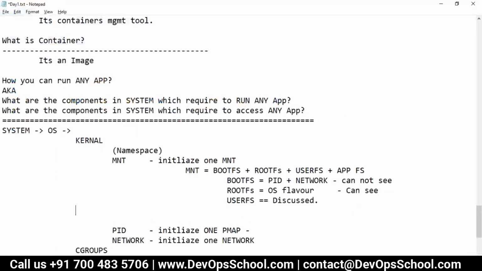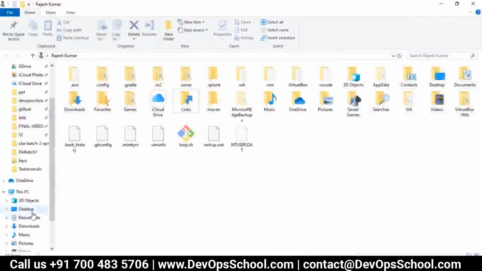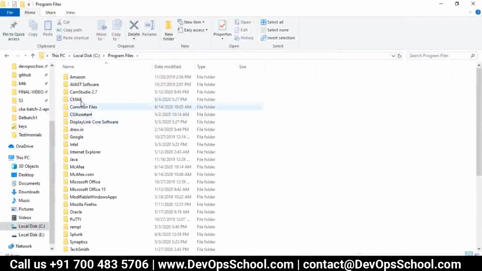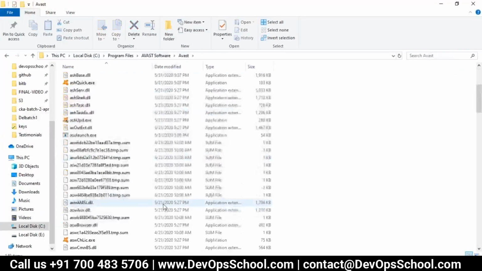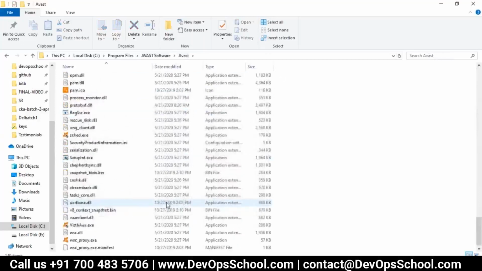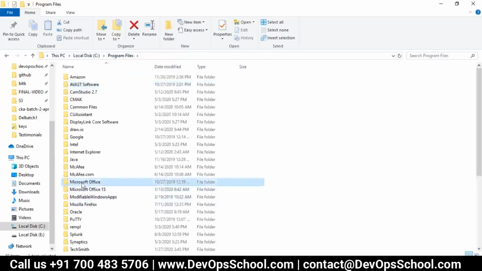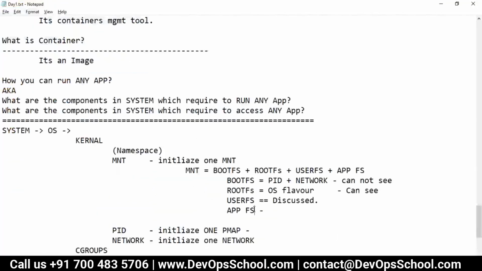And then the application file system. What is the application file system? Let's say you go to Program Files. This is the application file system. You see Avast, my antivirus. I deleted Avast, but I don't know how it is still there. Anyway, it's an Avast file system. There's also Office. These are the application file systems.